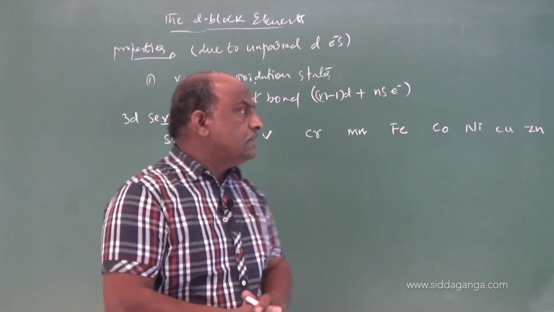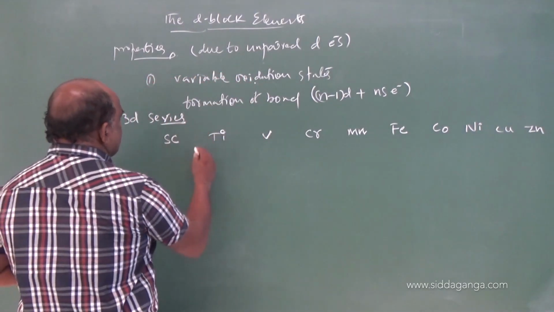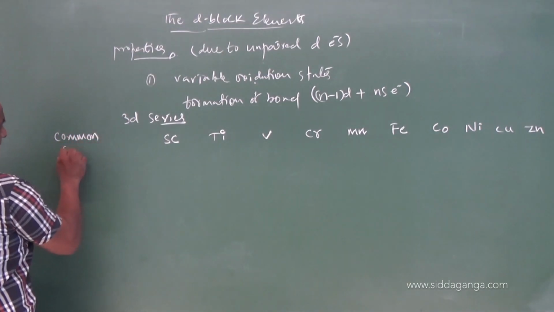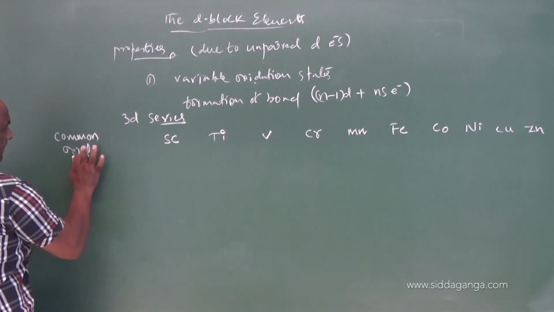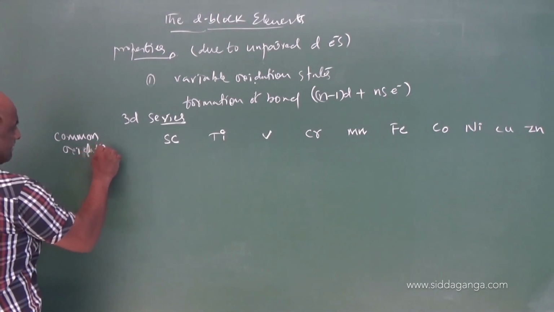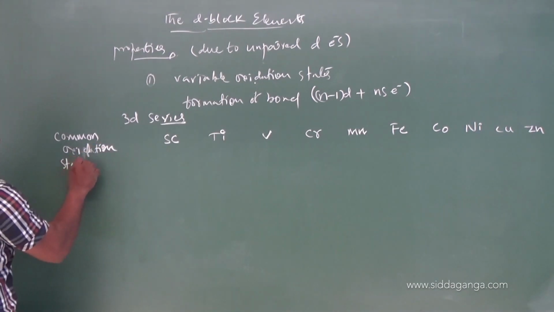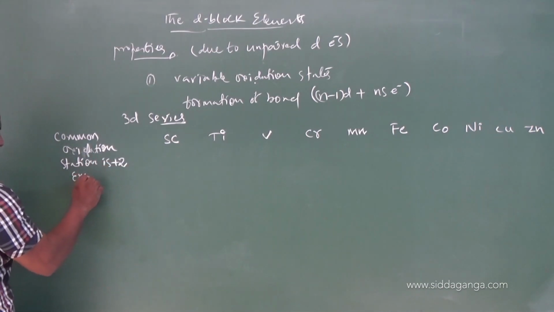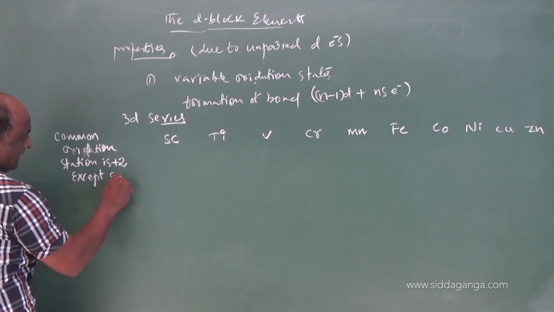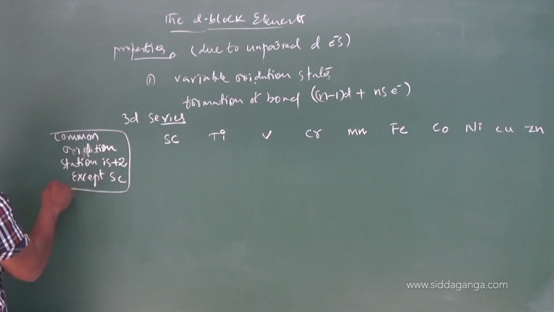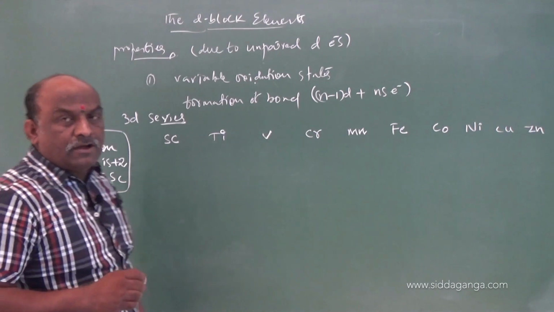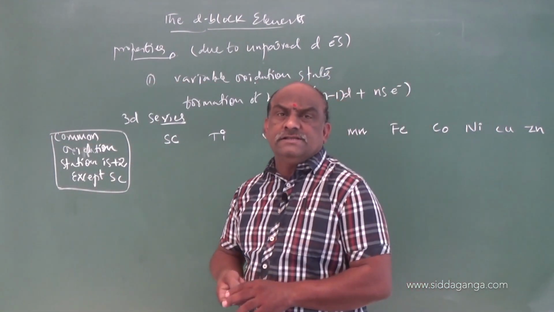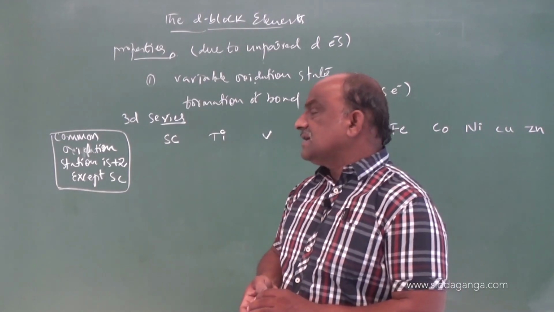You make a note, my dear students. Common oxidation state of the 3d series is +2 except scandium.